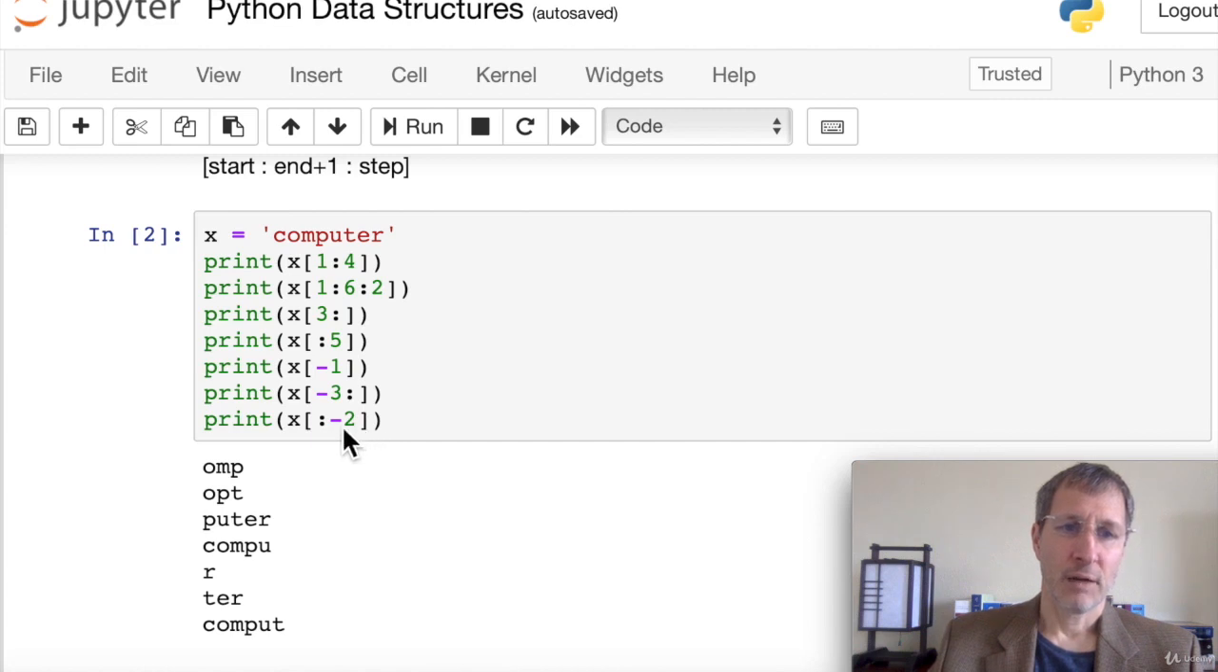And if we want to get everything except the last 2 elements of the string, we leave the start blank, so we get everything from the beginning up until the last 2 items. So that is how slicing works, and it works exactly the same as we just covered for this string example. It works exactly the same on lists and tuples.